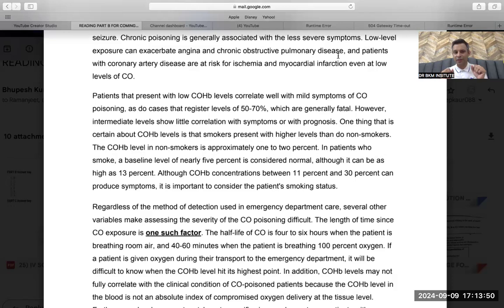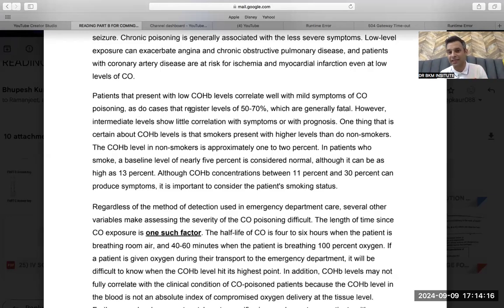Patients that present with low carboxyhemoglobin levels correlate with the mild symptoms of carbon monoxide poisoning. That means the patients who have a low level of poisoning have mild symptoms. Correlate means that they are having a similar kind of less poisoning. That means in the hemoglobin, carbon monoxide is less. So obviously symptoms should be less.